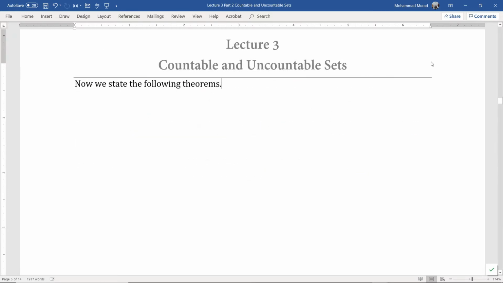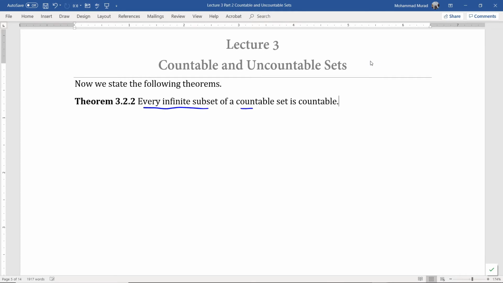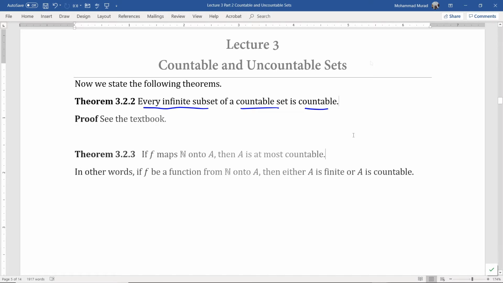Now we state some theorems. Every infinite subset of a countable set is countable. If f maps the set of natural numbers onto some set A, then the set A is at most countable.